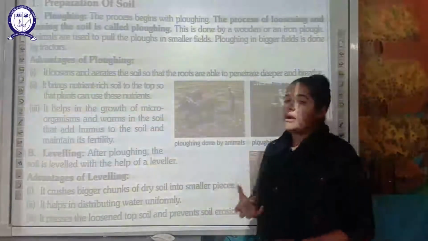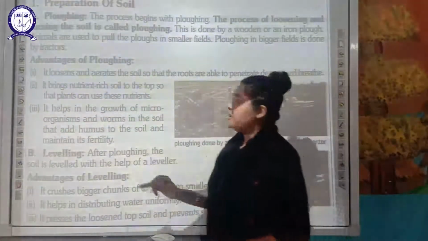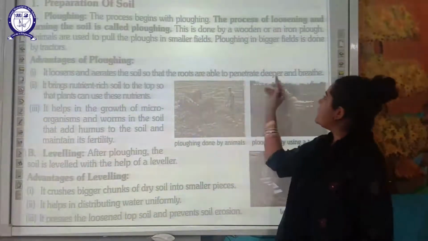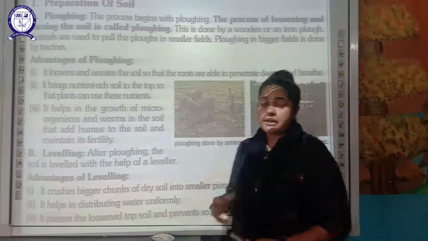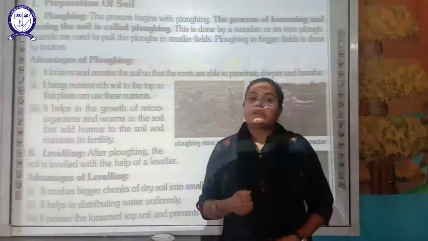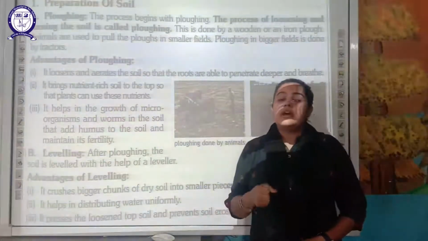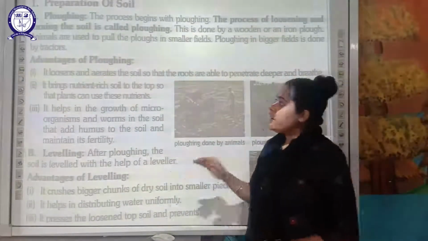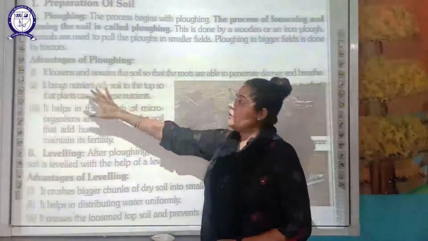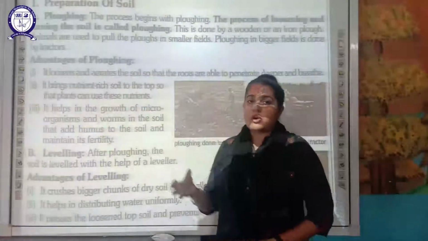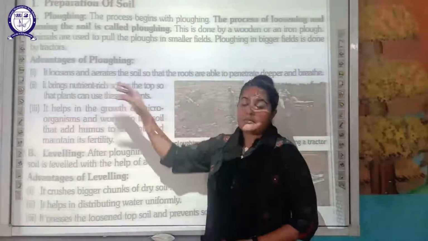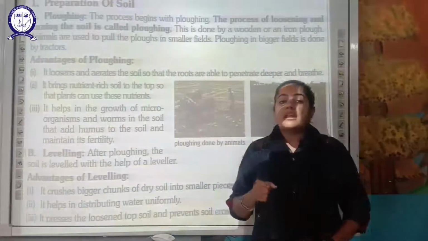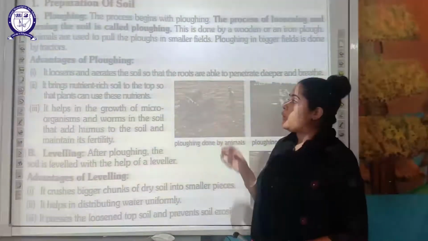Then what is the advantage of plowing? First of all, it loosens and aerates the soil so that the roots are able to penetrate deeper and breathe. As we have discussed, the root is an important part. What is the function of the root? To absorb water and minerals from the soil. If you plow the land, the soil becomes loose and aerated. Because of that, the root of the plant will go deep inside, and it can absorb the minerals and nutrients in a proper manner.